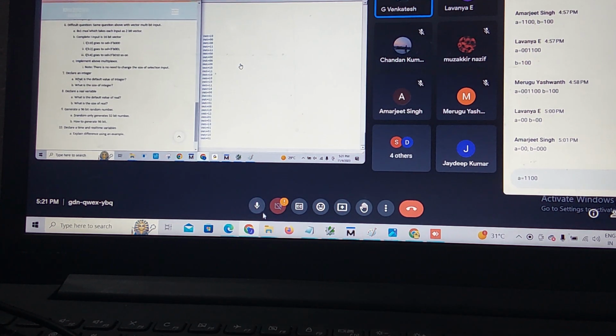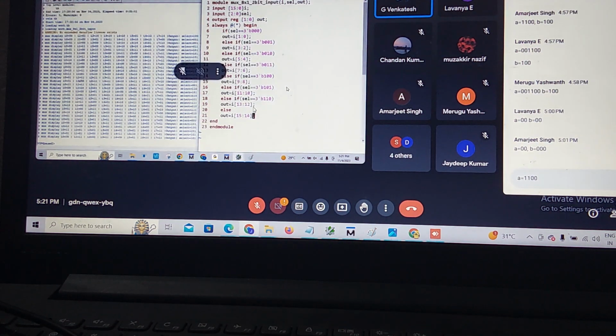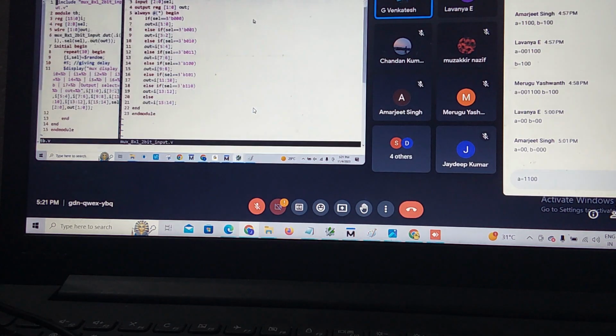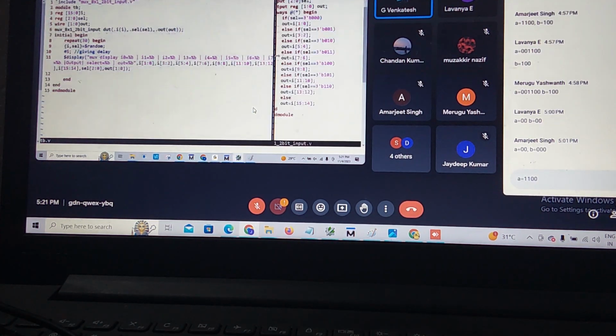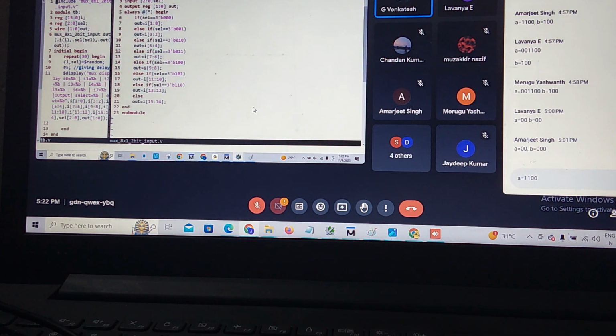No, sir. This is the design. This is the test bench. See, I am doing connection by vector here, so I took connection by name and the randomizing, just to display. In the display, I took this one. This is only asked.